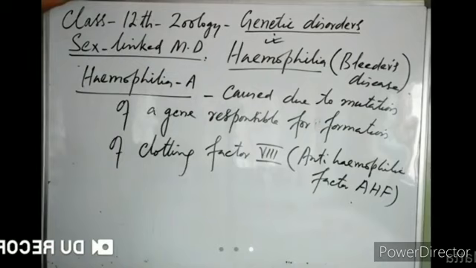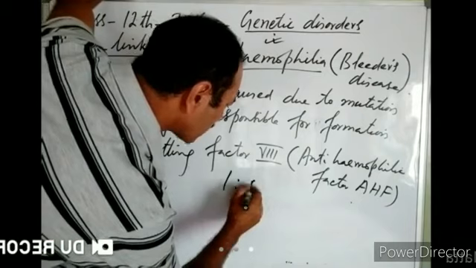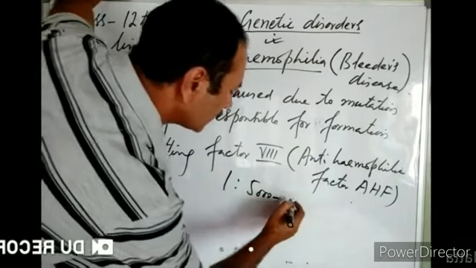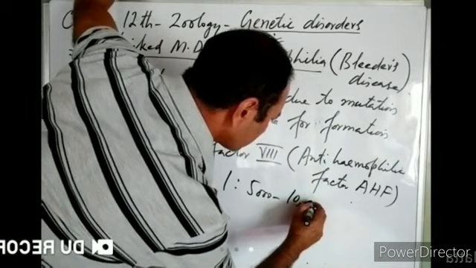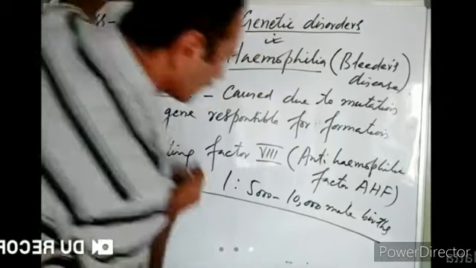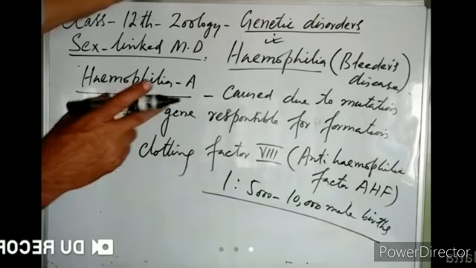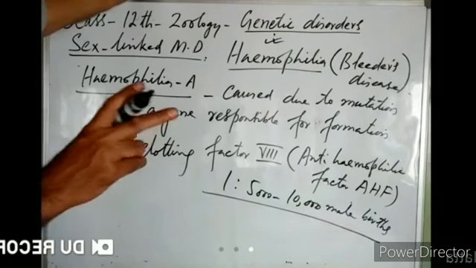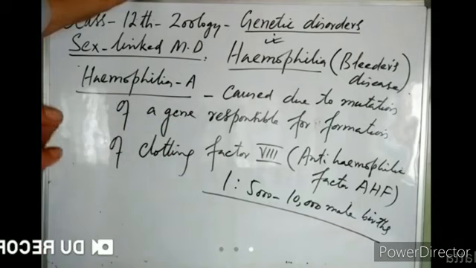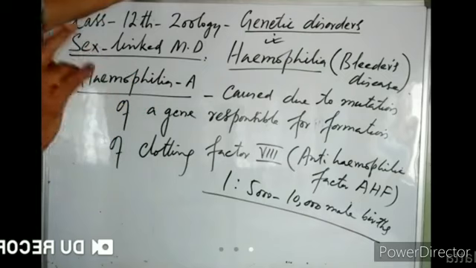What is the incidence of this hemophilia A? Hemophilia A is found in 1 in every 5,000 to 10,000 male births. If 5,000 to 10,000 male children are born, out of these, one will be suffering from hemophilia A. So this is the incidence of hemophilia A, right?